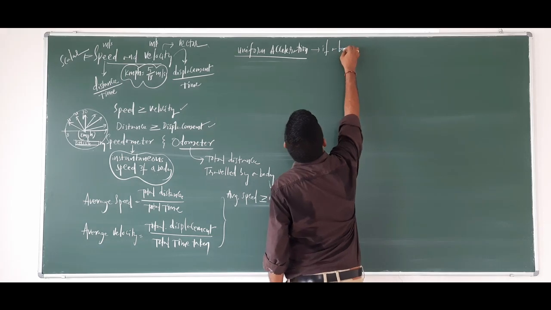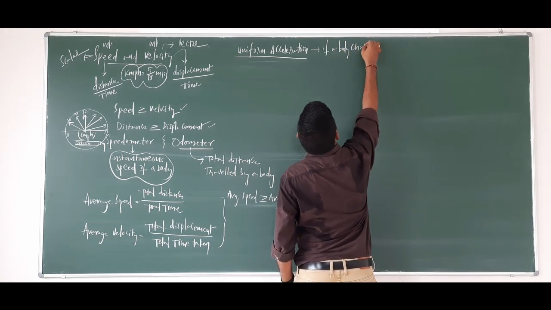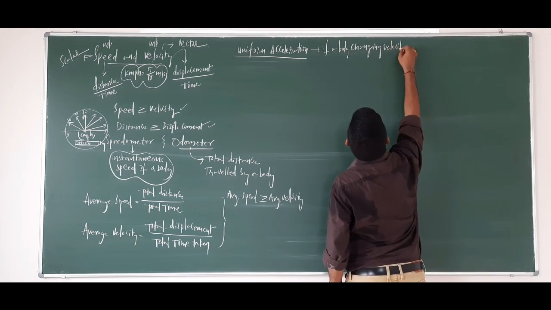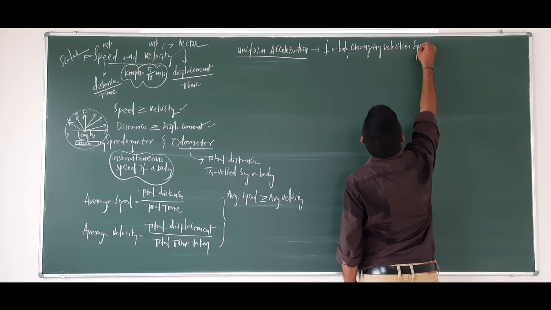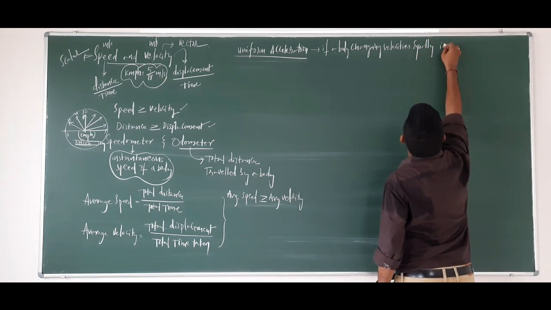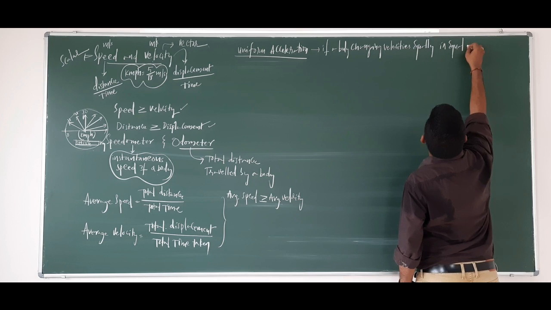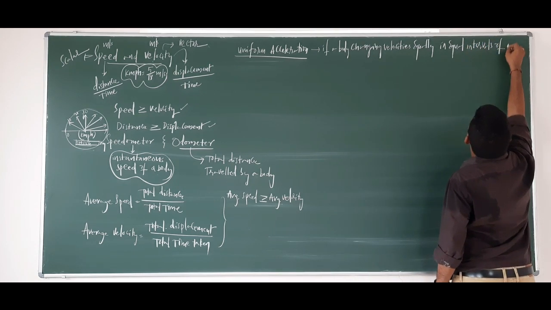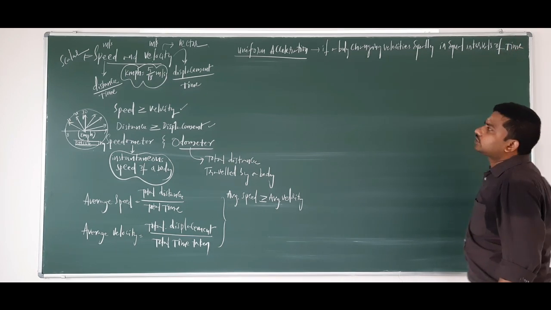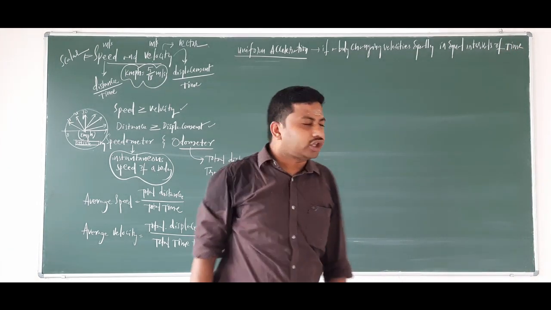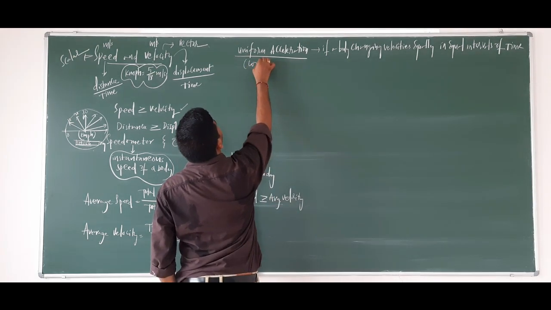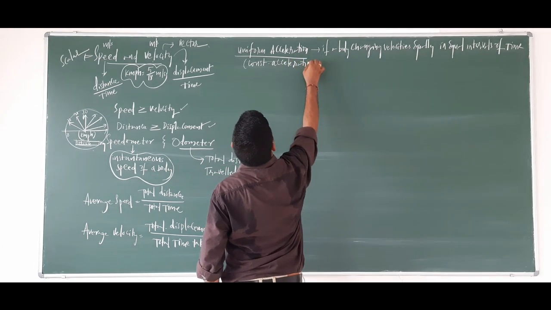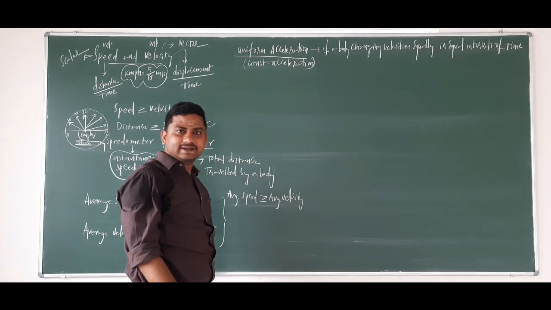If a body is changing its velocities equally in equal intervals of time, we say the body is moving with uniform acceleration. Uniform acceleration means it's a constant acceleration.